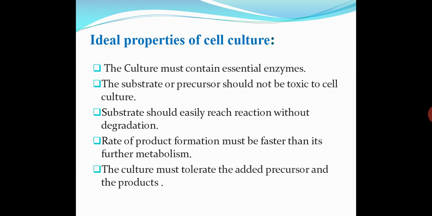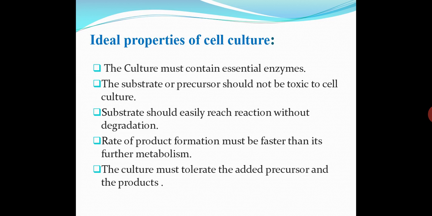Then ideal properties of cell culture. What ideal properties does the cell culture bear to withstand or to carry out the biotransformation reaction? First property of the culture medium is it must contain the essential enzymes which are required for reaction, because enzymes play the role of catalyst or enhance the rate of reaction.